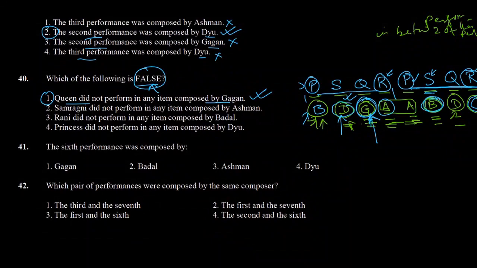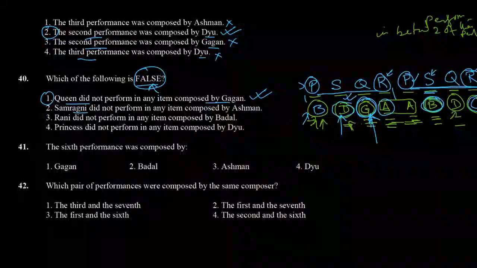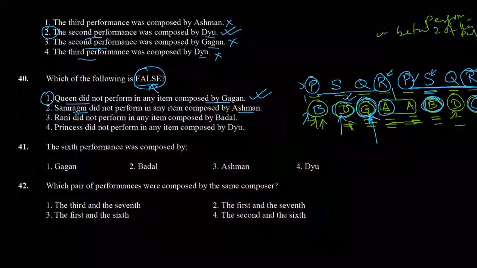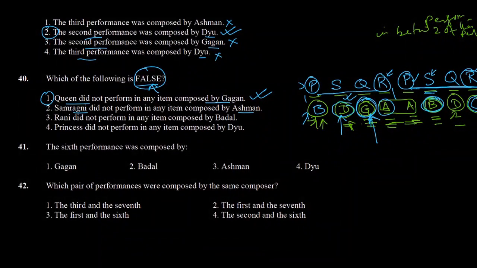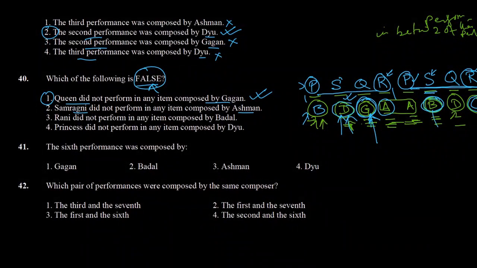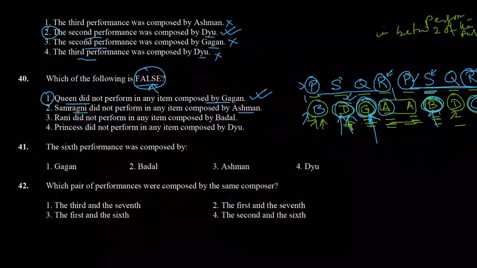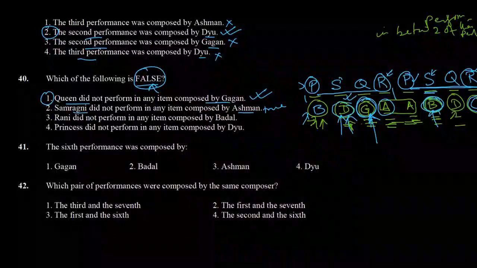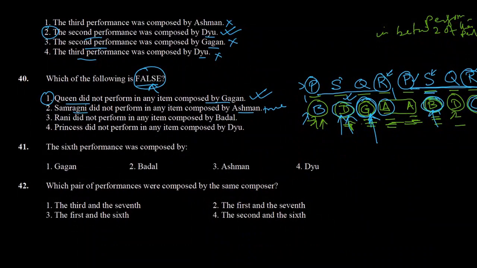Option 2 says Samragni did not perform in any item composed by Asman, and we can see that Samragni performed for Dew and Badal, so she did not perform in any item composed by Asman. So this is a true statement, so it is not the correct answer.